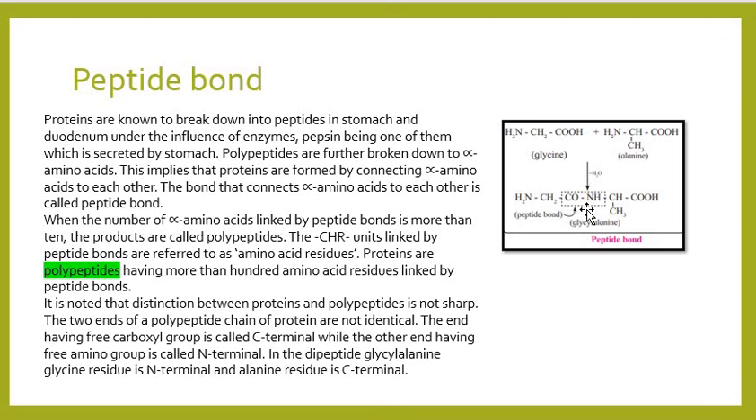In this molecule, in this formula, we are showing the bonding of two types of amino acid, that is glycine and alanine. So this is a dipeptide, and this is the N-terminal and this is the C-terminal of the dipeptide, and this linkage is called a peptide bond.